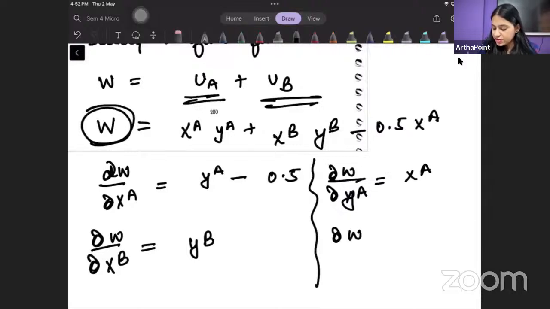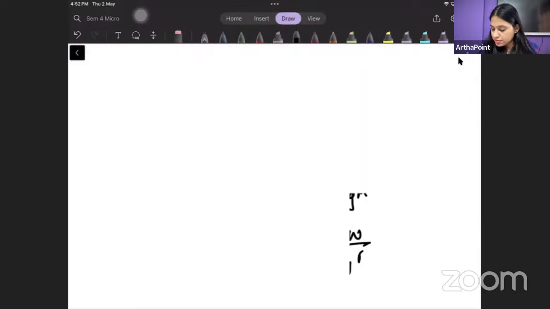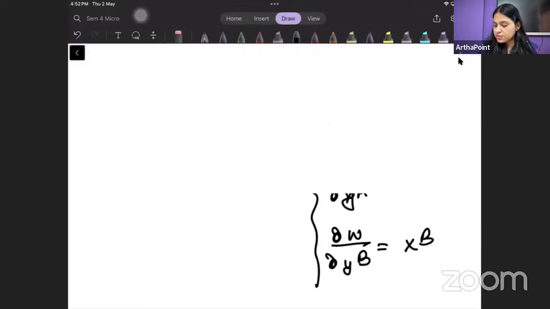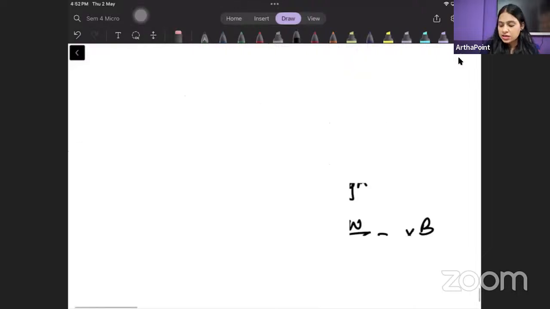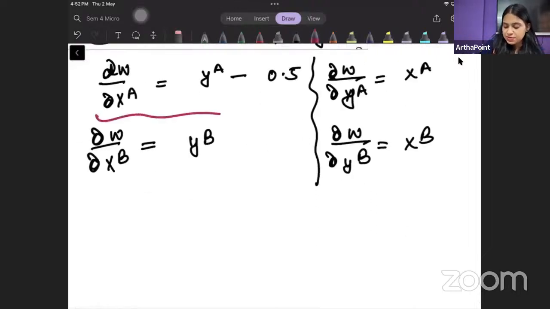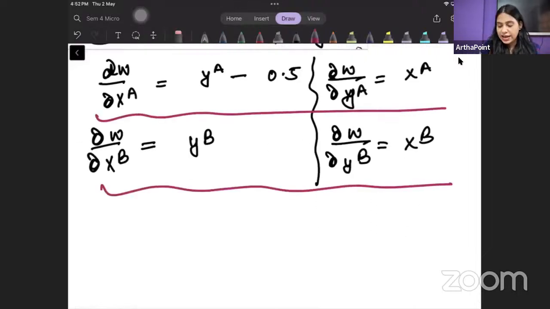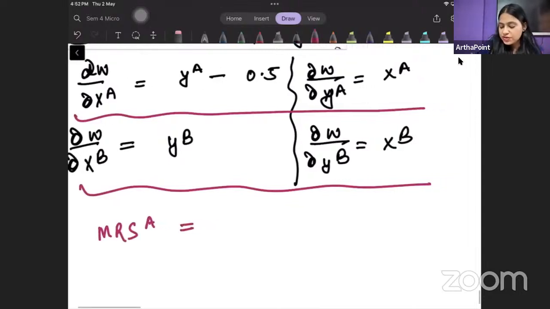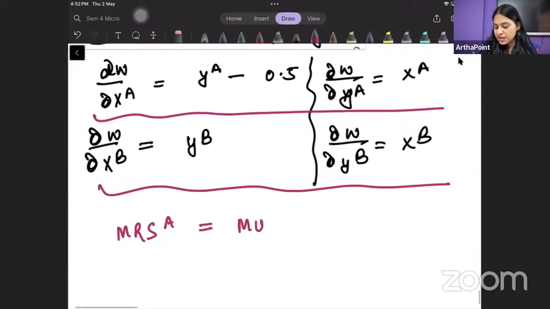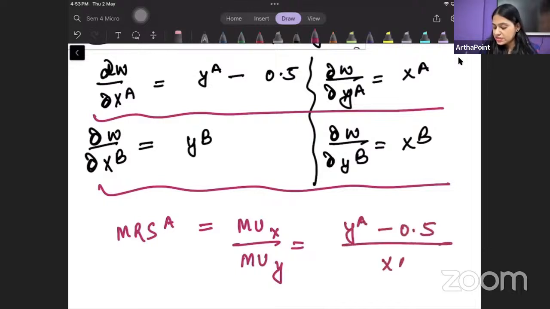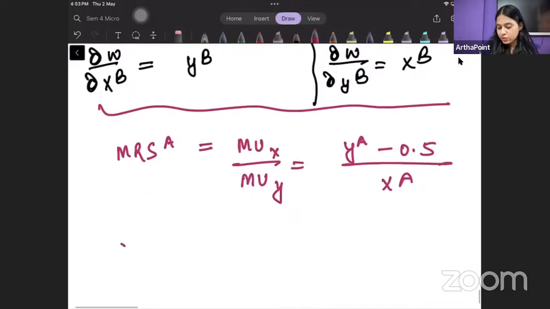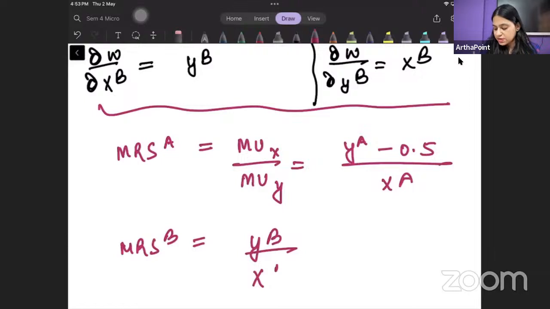And when I will be differentiating this with respect to YB, I will get XB. ठीक है, तो अब अगर हम इस बेसिस पे, and if on this basis I find out the MRS of individual A, तो MRS of individual A beta, that will come as MUX by MUY, and this will be YA minus 0.5 by XA. And if I find out the MRS of individual B, it will be YB by XB.